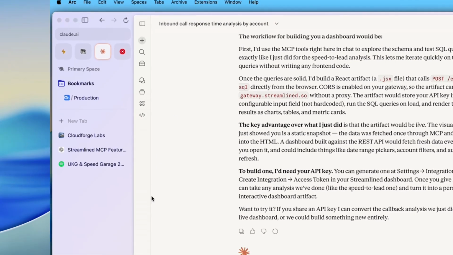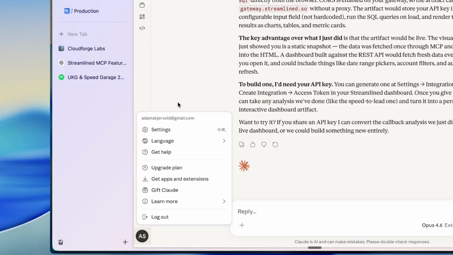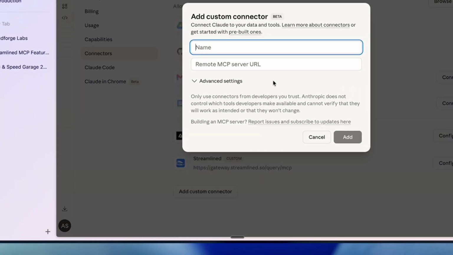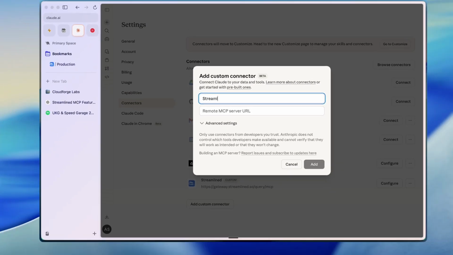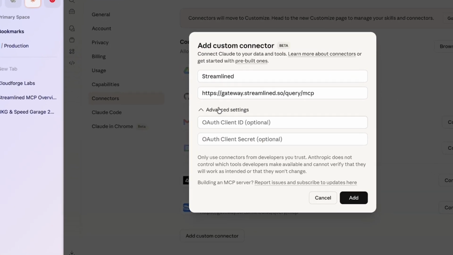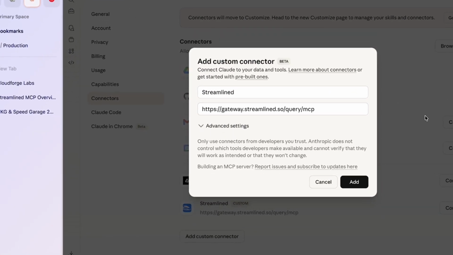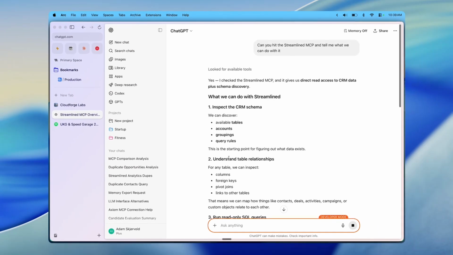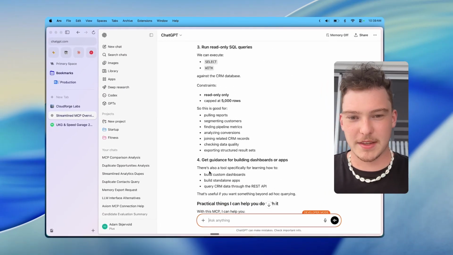Of course, Claude, I'll just show you that briefly. So here we would go settings and then connectors. And I would add a custom connector. We'll call it Streamlined or whatever you want. Enter that same URL, gateway.streamline.so/query/MCP. And you can just hit add. We don't need to mess with these advanced settings, and that'll connect you. That's all there is to it. And of course, now it's working perfectly. So yeah, that's all there is to it.